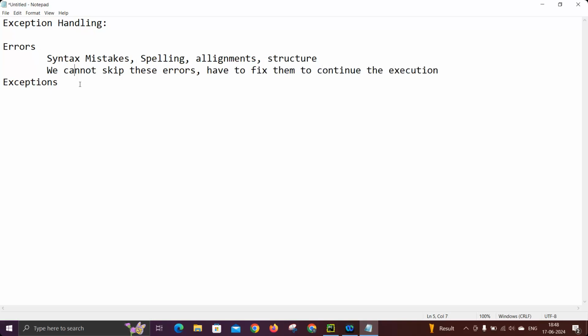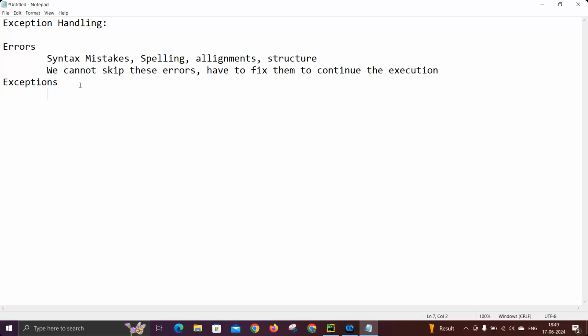Now coming to the second category, exceptions. Sometimes we didn't make any mistake in our application, or any spelling mistakes or errors in the code, but still you get errors at the time of execution. This can be due to reasons like invalid input given by the customer, improper handling of the input the user gave, or trying to access data which is not really there.